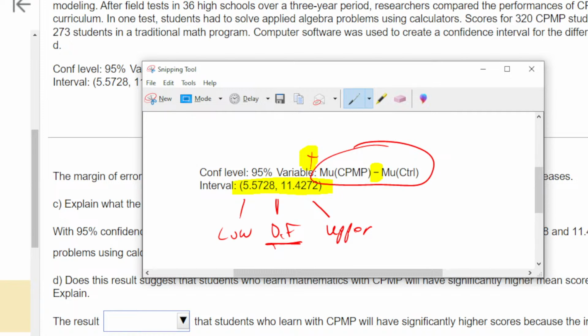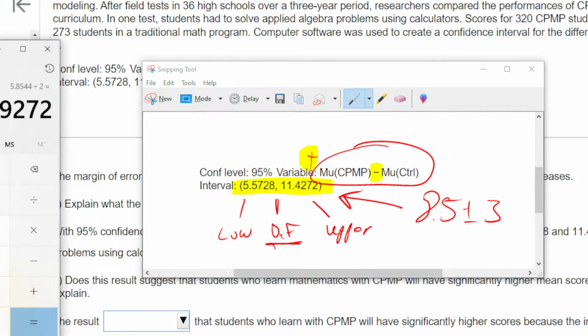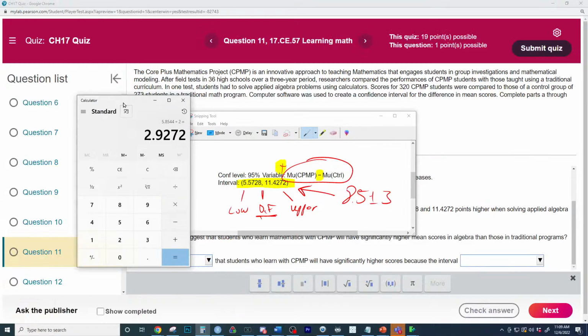Yep, because think we said, and we'll just call it 3. What if I did 8.5 plus or minus 3? Does that basically construct this interval? 8.5 plus or minus 3 is 5.5 to 11.5. Now, that's not the exact value. If you want the exact value, you would need to go here and average the two numbers.